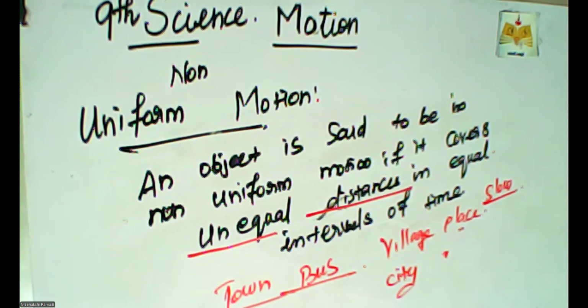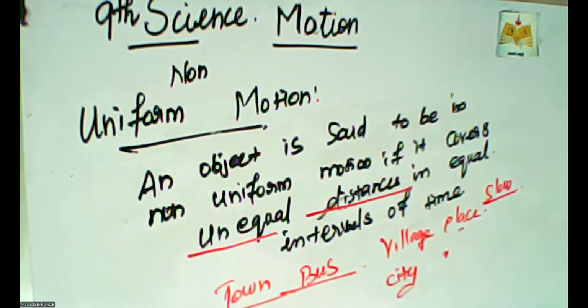At that time, not only in the village but in the city too, we can see traffic jam because that is crowded time. Not only buses, two-wheelers, cars, all the vehicles are moving slowly.